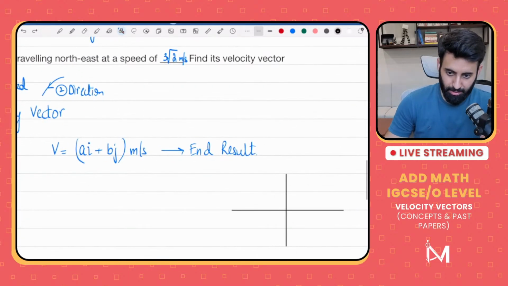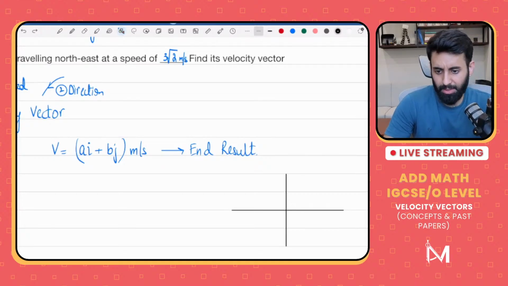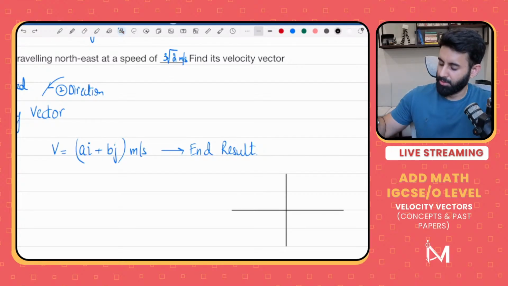Acha, Ahmed, your answer is wrong. I mean, in the sense that the value may be correct, but if you leave it like that, if you don't simplify it, you won't get full marks.